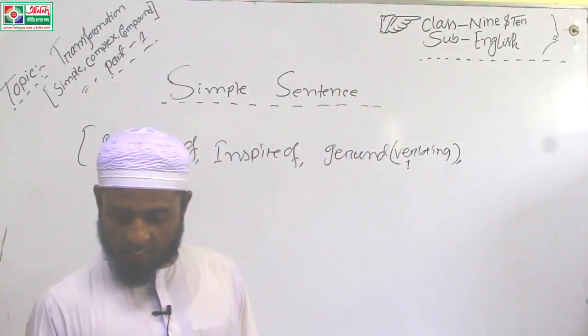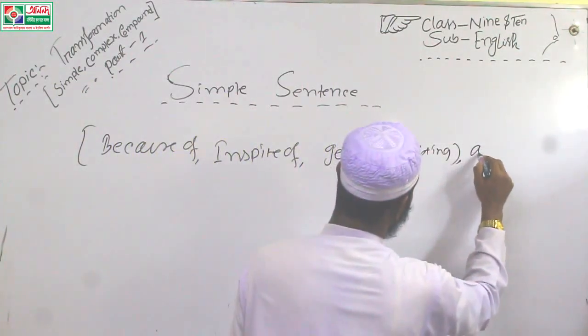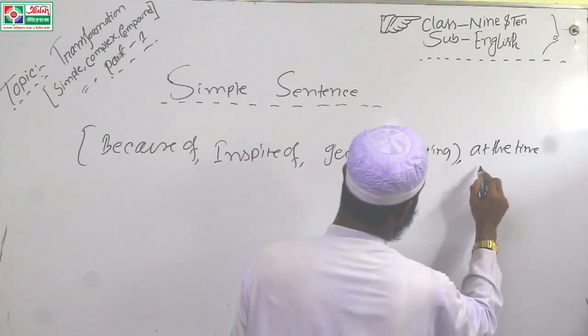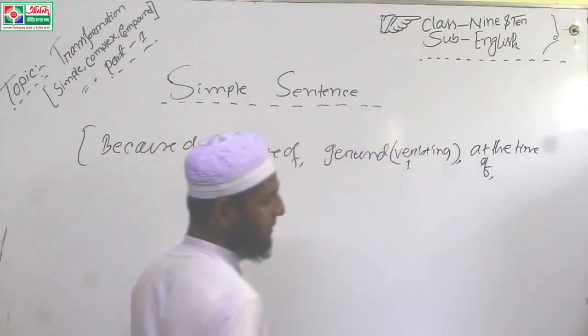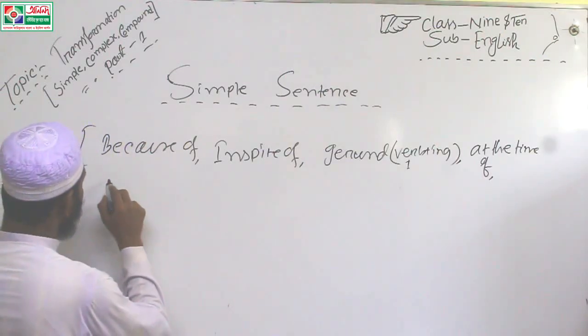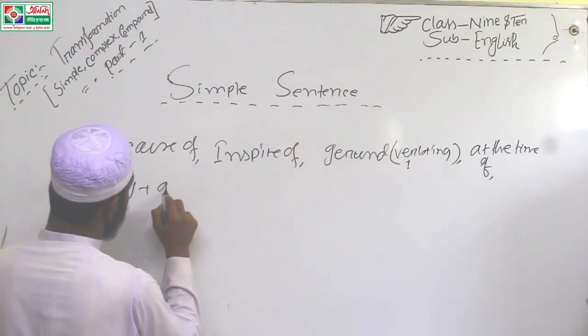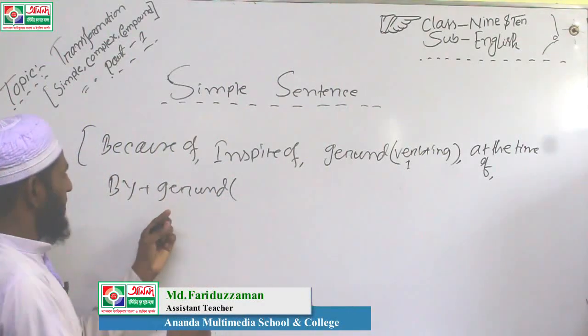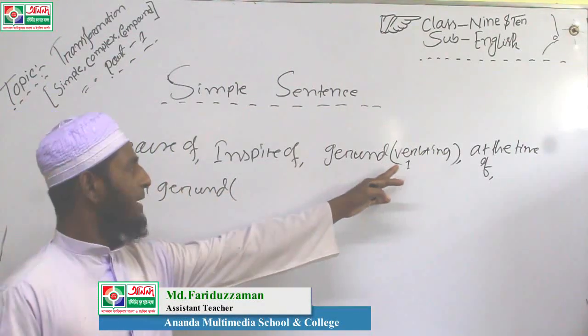Next, at the time of, and by plus gerund. No tension, because by plus gerund means you add by before the gerund, the verb plus ing.